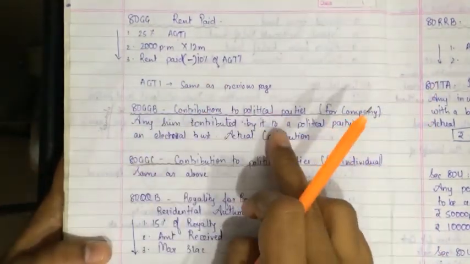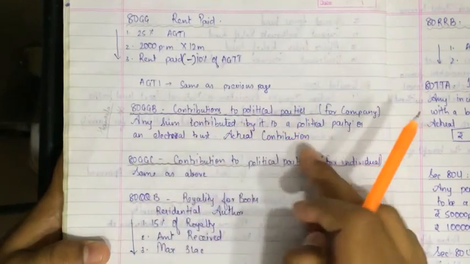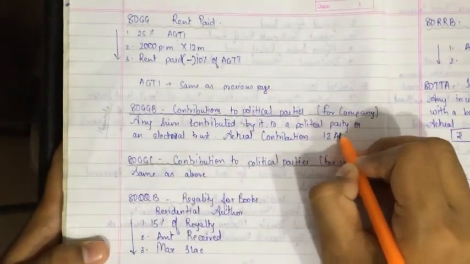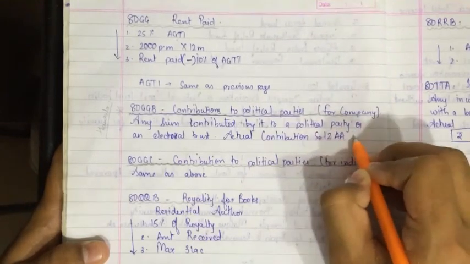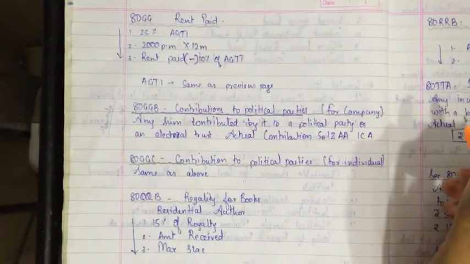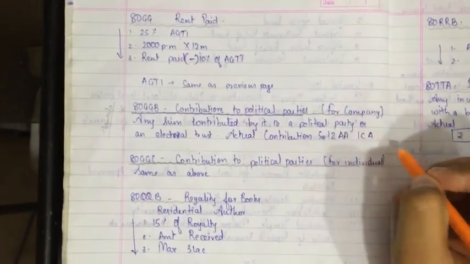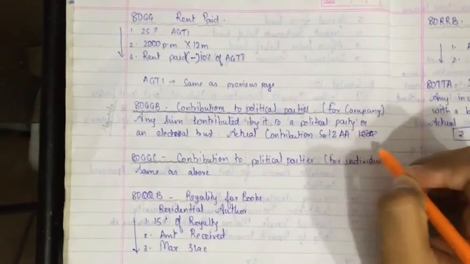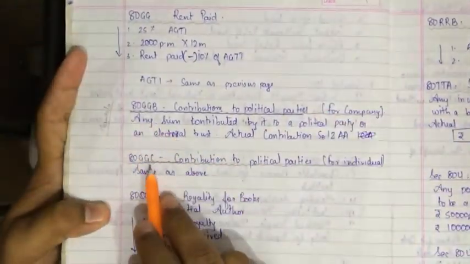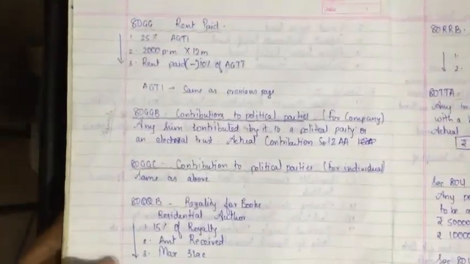So any sum contributed to a political party or an electoral trust, actual contribution, and only the charitable trust under section 12AA of the Income Tax Act. I have written Income Tax Act. Shortcut, you write Income Tax Act total. I am not writing it over here. I hope this much is done. 80GGB and 80GGC same as above. You have to write the same thing. Please copy this much.